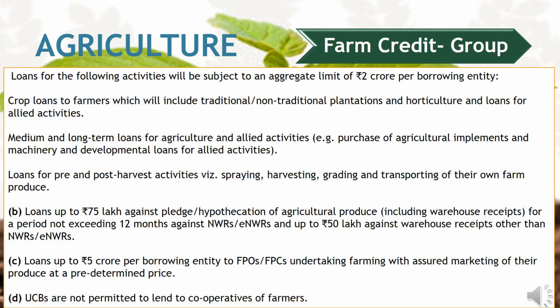Loans for the following activities subject to a maximum limit of 2 crores: crop loans to farmers, which will include traditional and non-traditional plantations; medium and long-term loans for agriculture and allied activities; loans for pre-harvest and post-harvest activities; loans up to 75 lakhs against pledge and hypothecation of agriculture produce for a period not exceeding 12 months against NWR and ENWR, and if it is a normal warehouse receipt, it is up to 50 lakhs. Loans up to 5 crores for a borrowing entity to FPOs and FPCs undertaking farming with assured marketing for their produce at predetermined price. Further, UCBs, urban cooperative banks, are not permitted to lend to cooperatives of farmers.